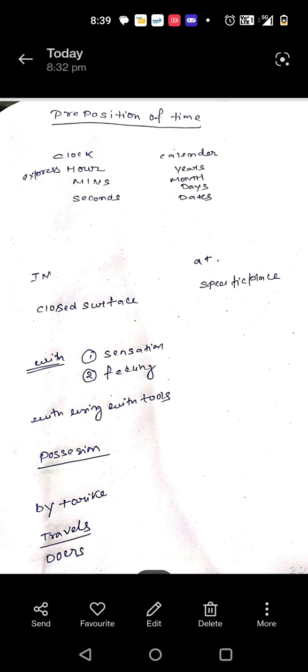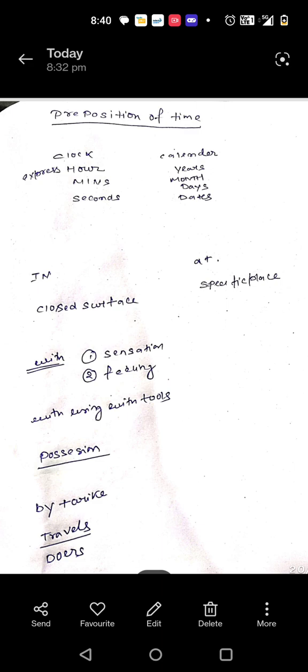Now the next preposition is with. The preposition with is used for sensations or feelings. I am happy with him. My sensation is that I am feeling happy with him. If I come late to my house, my father will be furious with me. He is anxious with me because he has tension. Whenever there is a sensation or feeling, we use with.